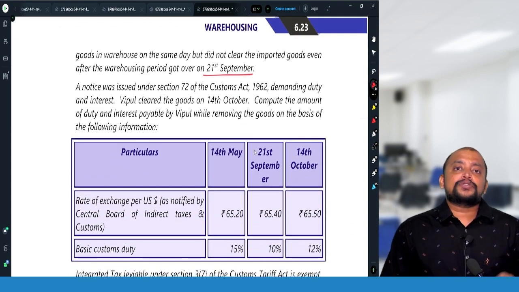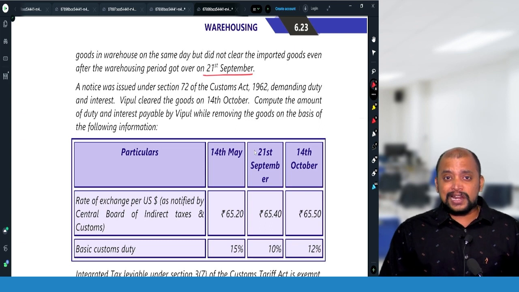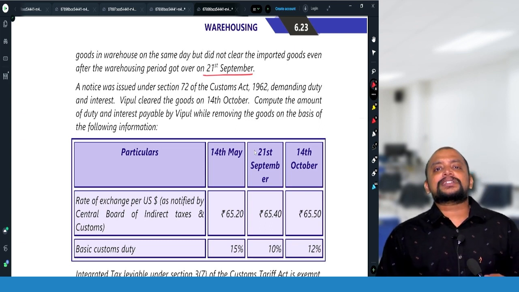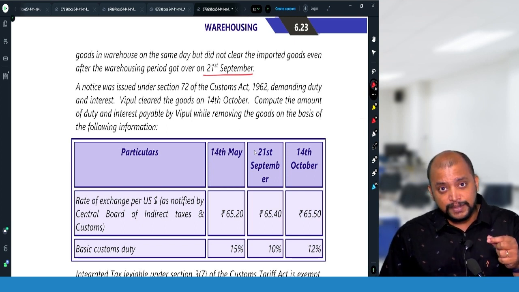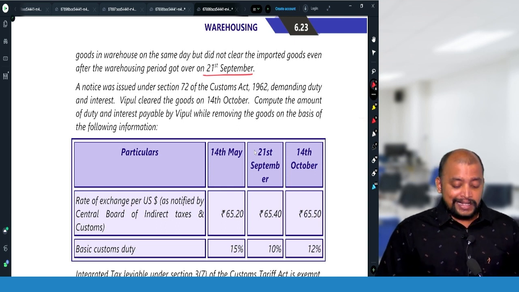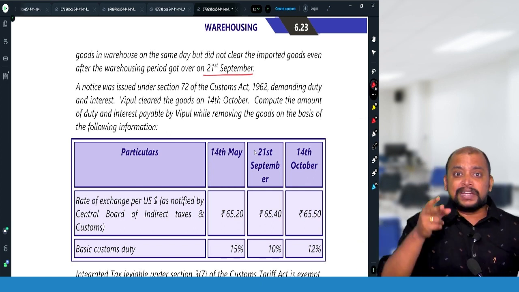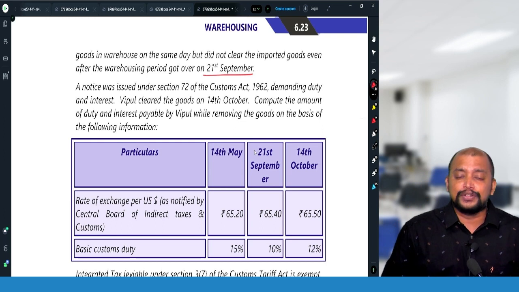And then it amounts to goods improperly removed, because as per Keswaram Rayan case of Supreme Court and SBEC Sugar's case of Supreme Court, if the goods are not cleared within the permissible warehousing period, the goods are said to be improperly removed, and the date on which the warehousing period is expired will be deemed to be the relevant date for computation of customs duty.